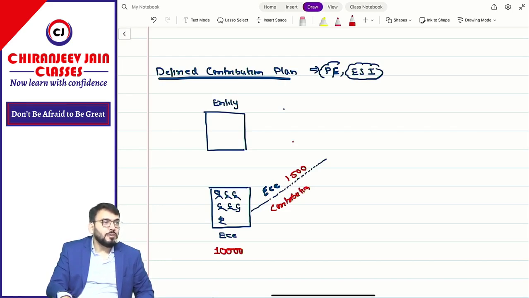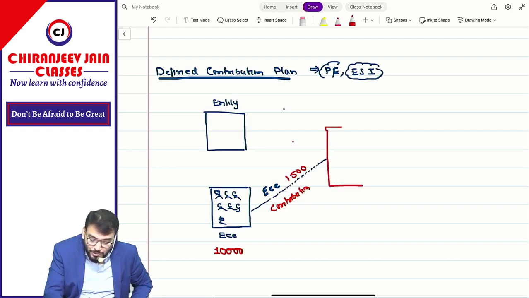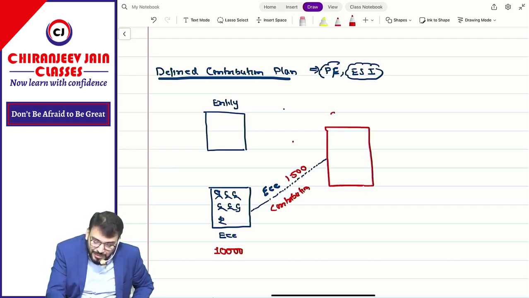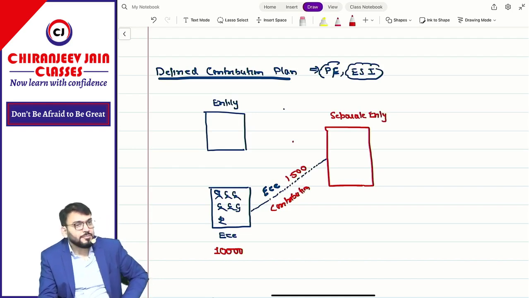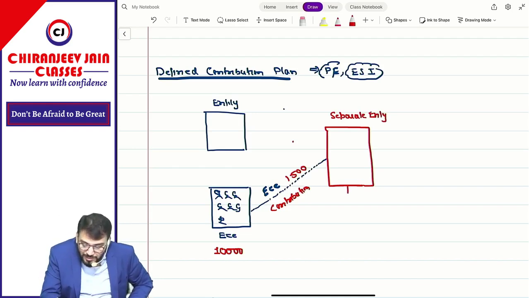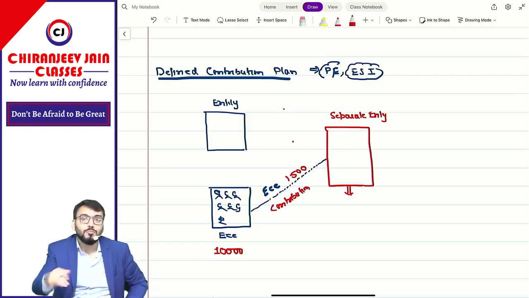They will contribute it to some plan, to some other separate entity. Who will manage this contributed amount on behalf of the employee?